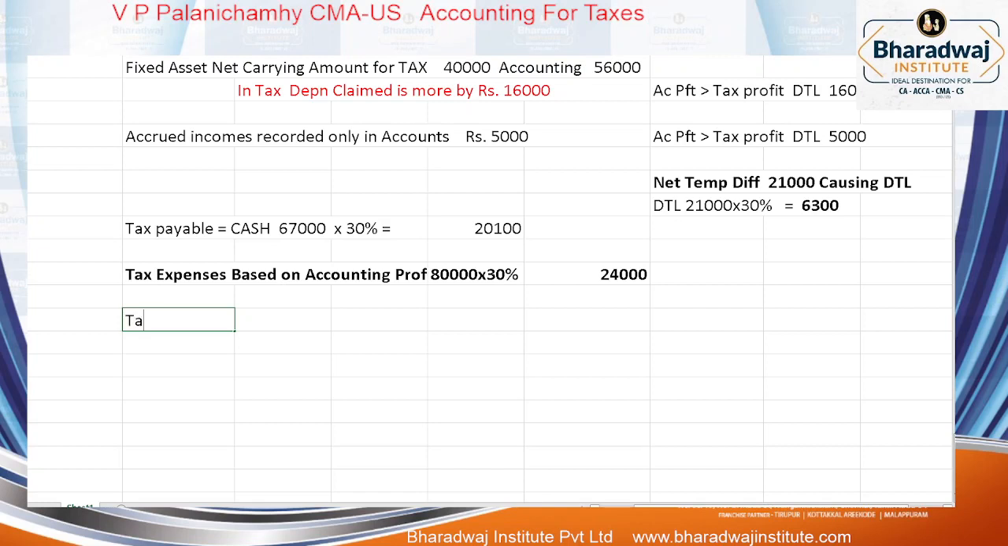What is the entry you will pass? Tax expense account debit. How much amount, based on accounting profit? 24,000. Cash or bank, or you can say tax payable account. How much is the tax payable? 20,100, to deferred tax liability account.